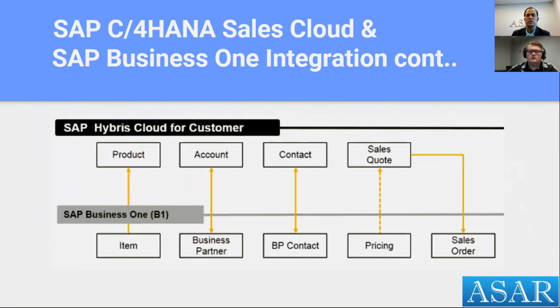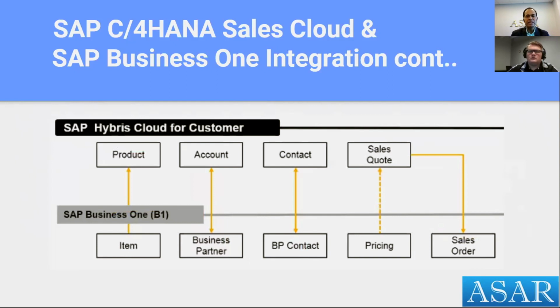You maintain those prices on SAP Business One, just like SAP ERP or S/4HANA. And then when you're creating a sales quote in SAP Sales Cloud, you request external pricing. At that time, a real-time call is made to your backend system, which in our case is SAP Business One. And the price is fetched into the sales quote in your Sales Cloud.